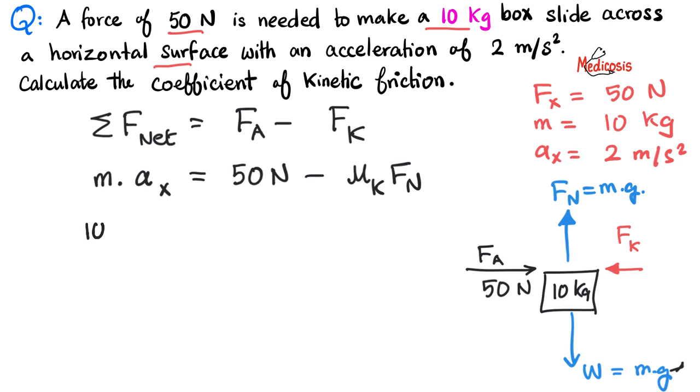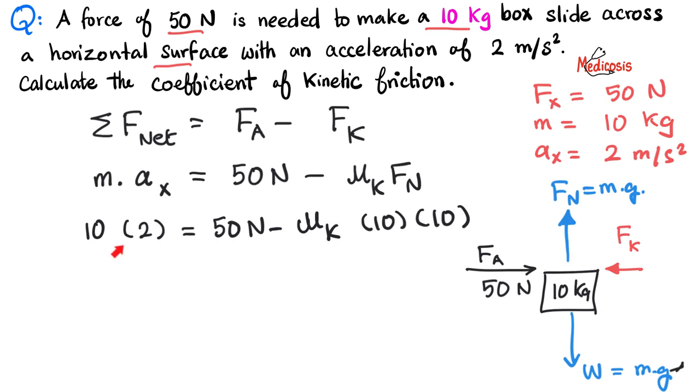What's the mass of the box? 10 kilograms. Acceleration in the horizontal direction is 2, and then 50 newtons minus mu k, which is the unknown, multiplied by the normal force, I mean mg. How much is m? It is 10. How much is g? Let's make it 10 to make the calculations easy. So you know everything except this. Can you find the unknown?